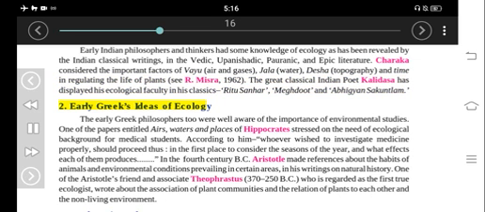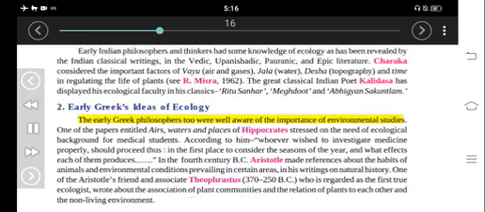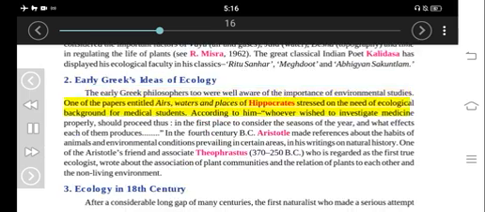2. Early Greeks' ideas of ecology. The early Greek philosophers too were well aware of the importance of environmental studies. One of the papers, entitled Airs, Waters and Places, by Hippocrates stressed the need of ecological background for medical students. According to him, whoever wished to investigate medicine properly should proceed thus: in the first place, to consider the seasons of the year and what effects each of them produces.